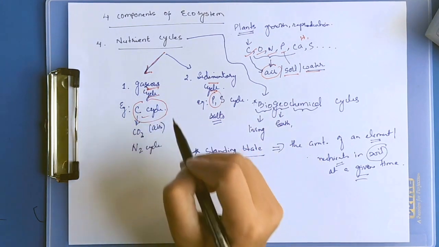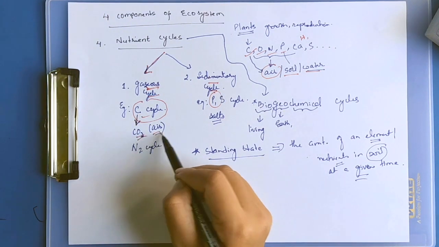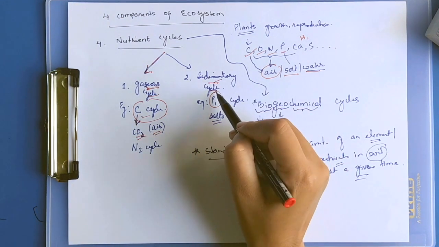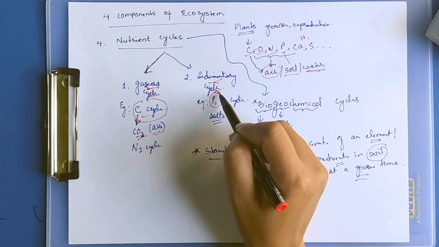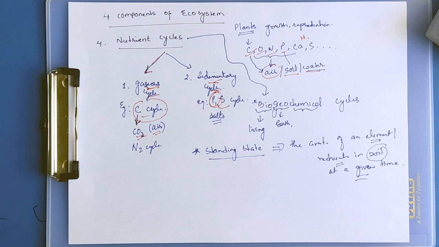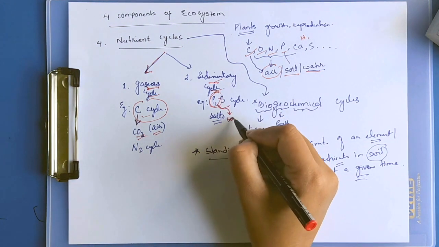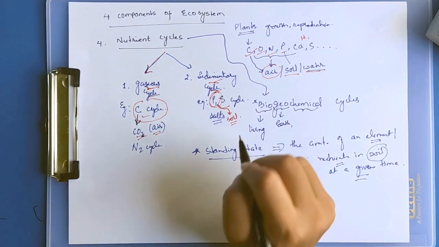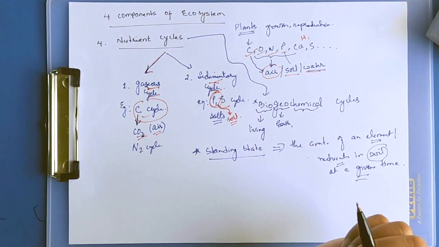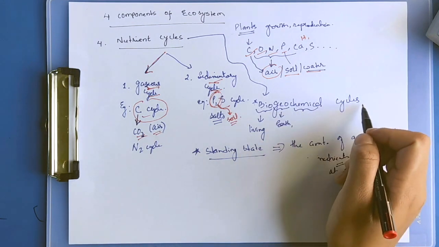Carbon is found in the form of carbon dioxide in the air. An example of a sedimentary cycle is the phosphorus cycle, because the usable form of phosphorus, phosphate, is found in the soil in the form of salts. Nutrient cycles are also known as biogeochemical cycles.